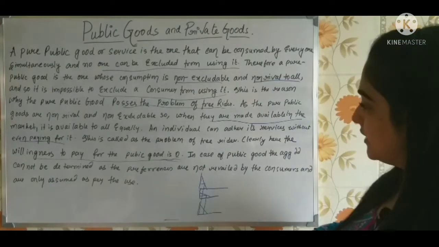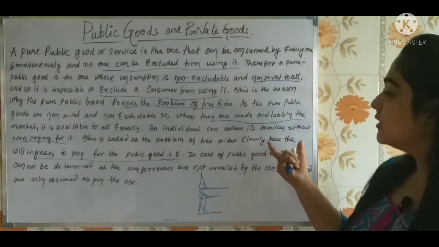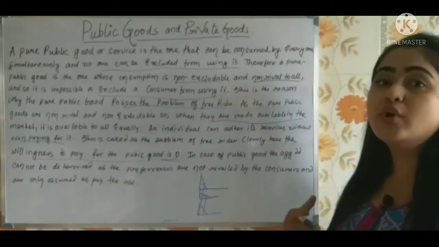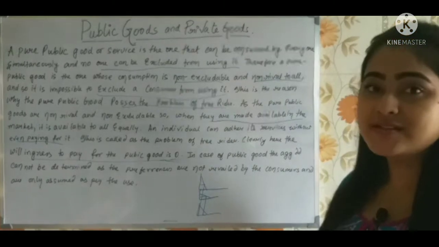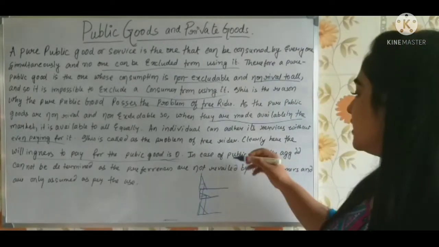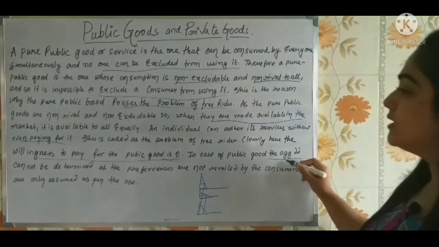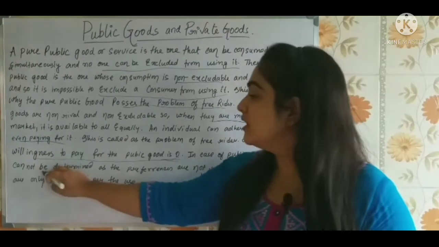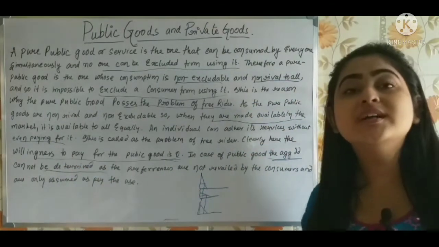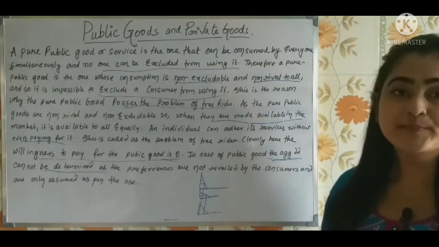So what is happening here is that in case of the public good, you do not know how much a person is willing to pay, what the willingness is, what the preference is, isn't it? So here, in case of public good, we cannot find an aggregate demand. The aggregate demand cannot be determined by the vertical summation or usual summation.